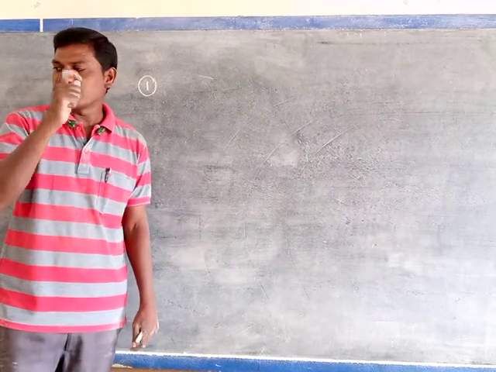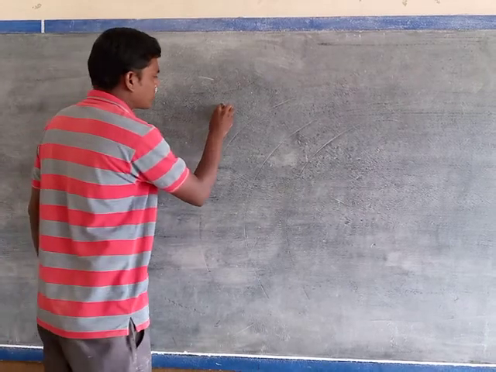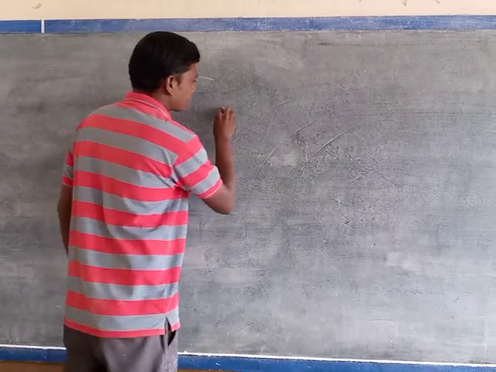A book is placed on a table. Initially, it is in the rest position. Listen very carefully.